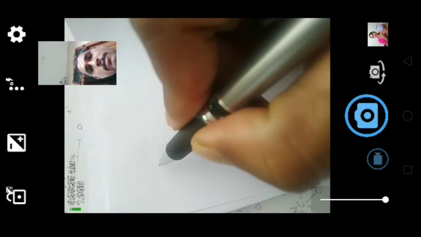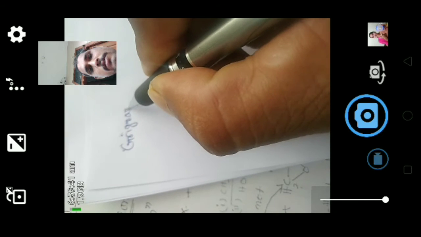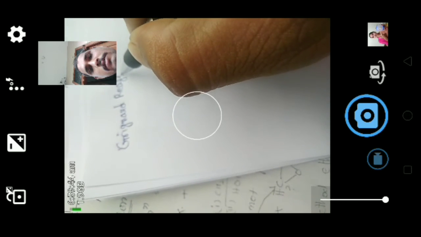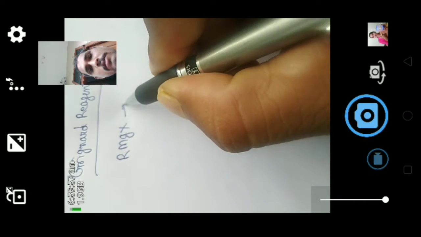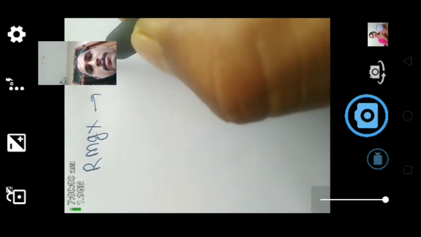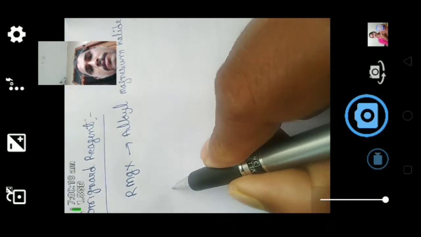Here RMgX is the Grignard reagent. Simply, RMgX means alkyl magnesium halide, called Grignard reagents.